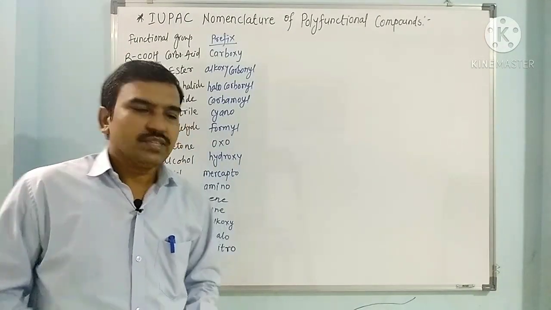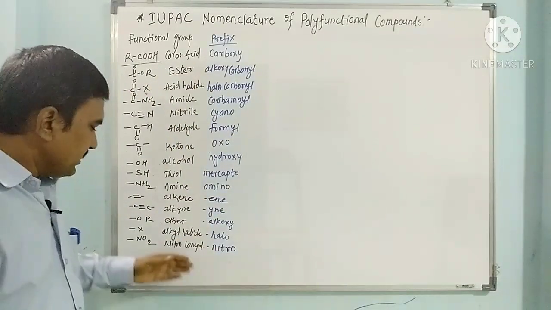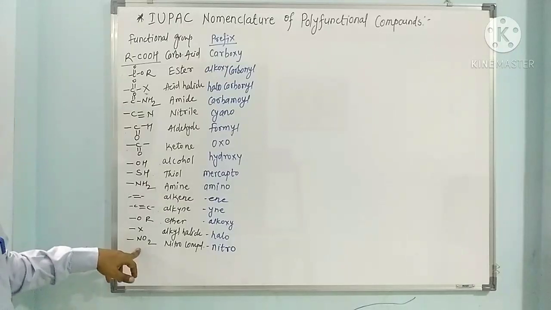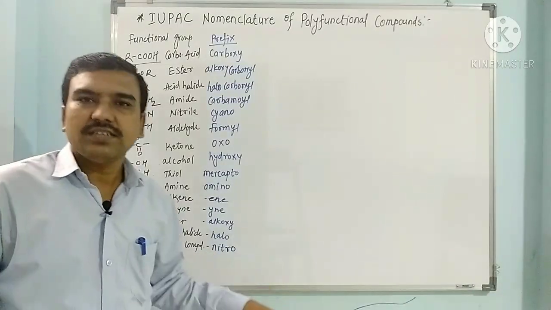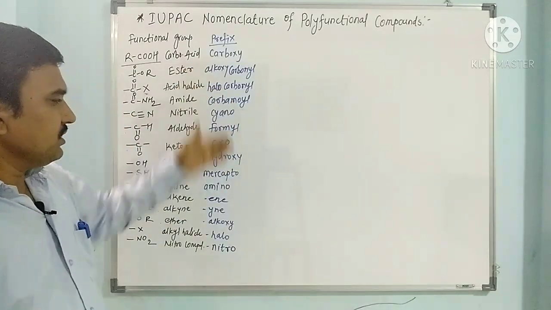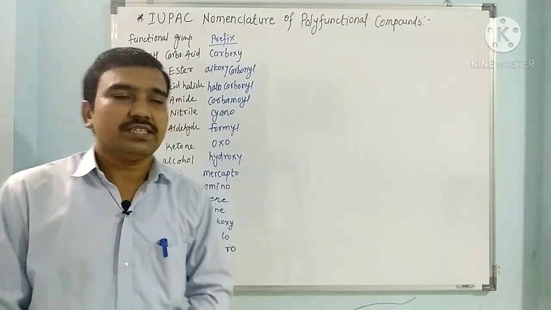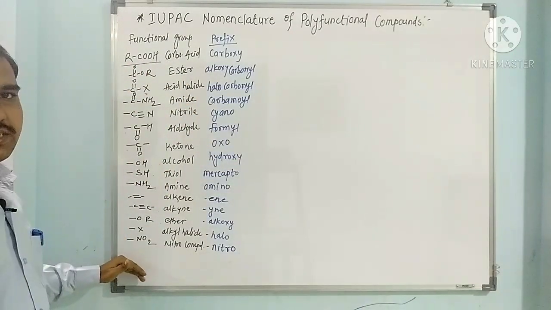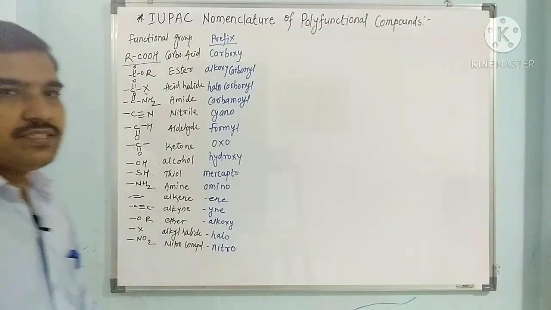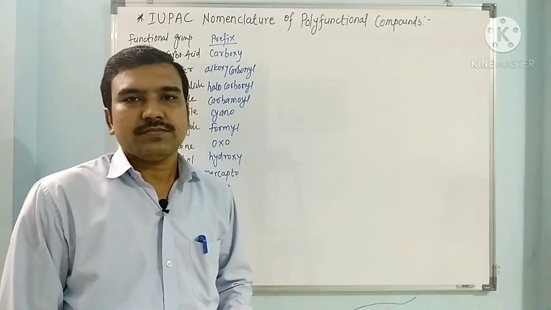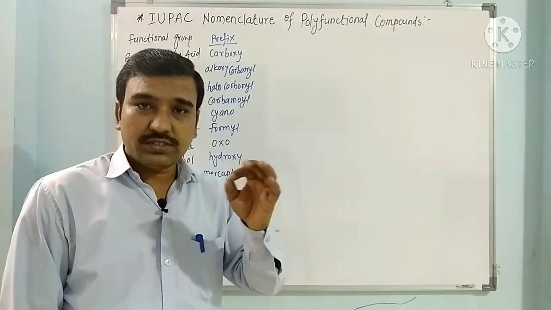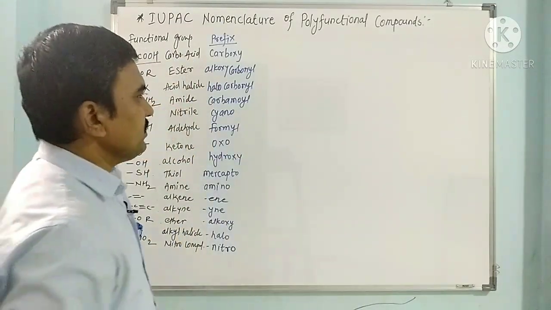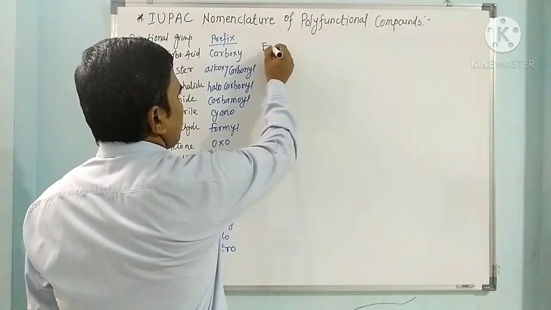So in this way, these are the various functional groups. Then last is nitro. When a nitro group is there, then it is labeled as nitro. So this is the priority order. This is the top priority, and priority decreases from top to bottom in this list. Now we have to see the first compound in which two functional groups are there. Now see the first example. Example 1.